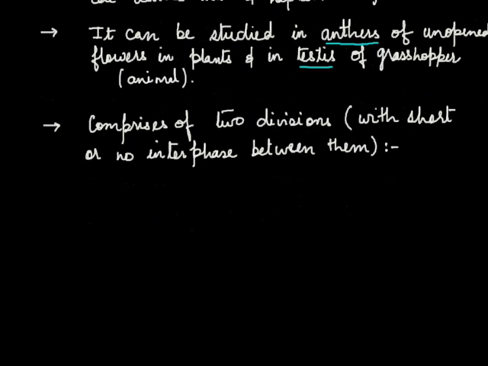That interphase will comprise only the G1 phase and G2 phase. It will not contain the S phase during which DNA replication occurs. So if there is an interphase between meiosis 1 and meiosis 2, there will be no DNA replication.